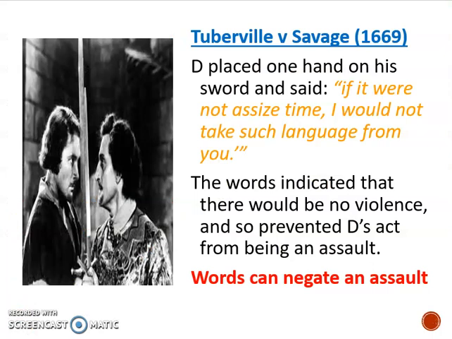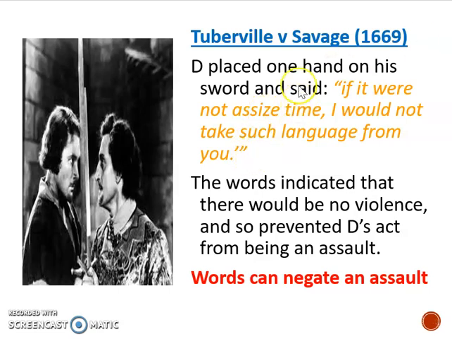Something else which is key to look out for with assaults is sometimes the defendant will use words that indicate that they're not going to use violence. And if that's the case, then there won't be an assault. And this comes from the ancient case of Tuberville and Savage. And here the defendant placed a hand on his sword and said, "If it were not assize time, I would not take such language from you."